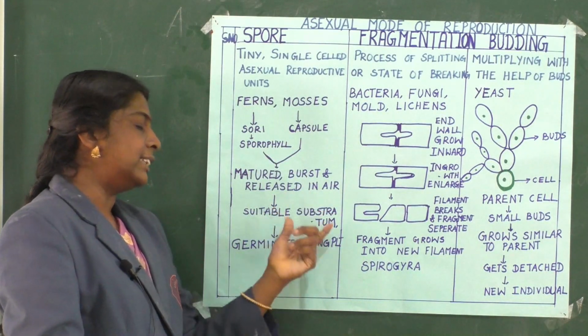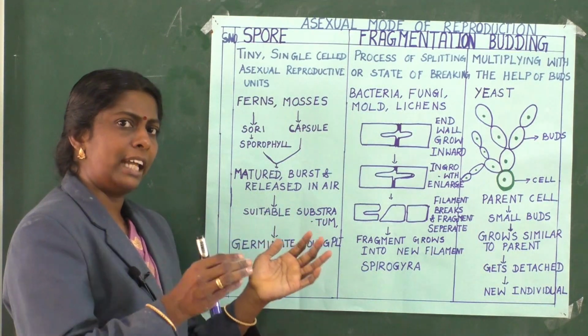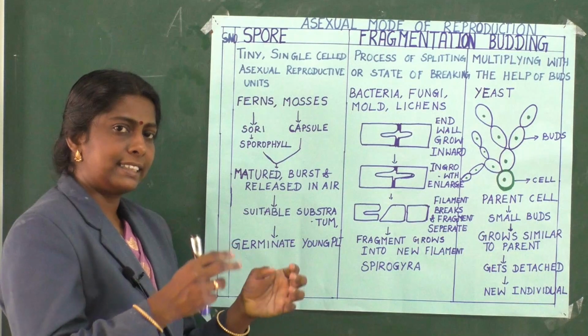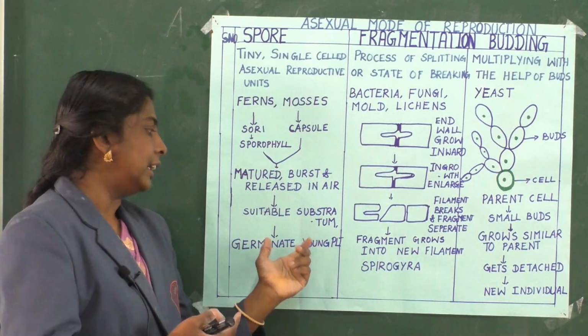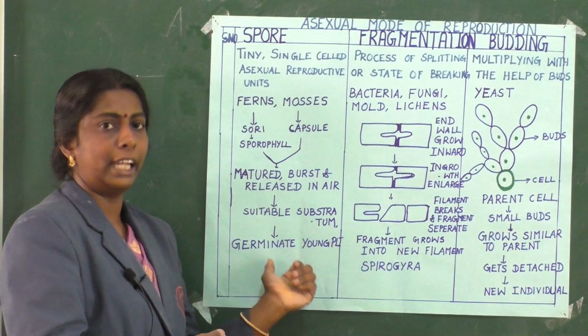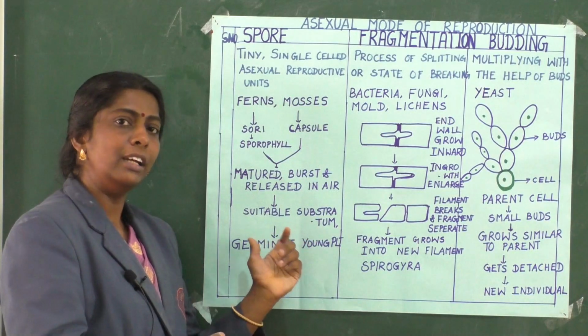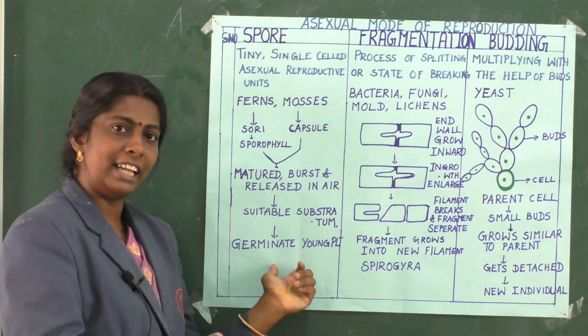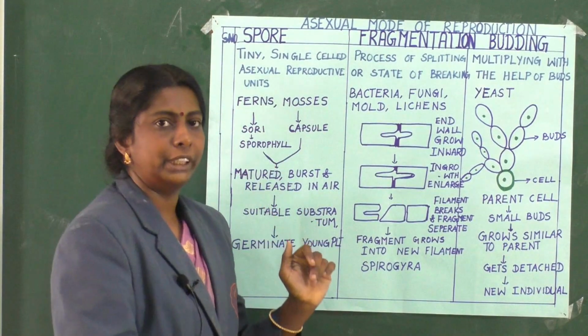Then when a spore reaches a suitable substratum with the relevant moisture, air, warmth and temperature, it has the potential to develop into a new plantlet, germinating into a young plant. Can you all understand? Are you able to follow? Fine. So this is about spore formation.